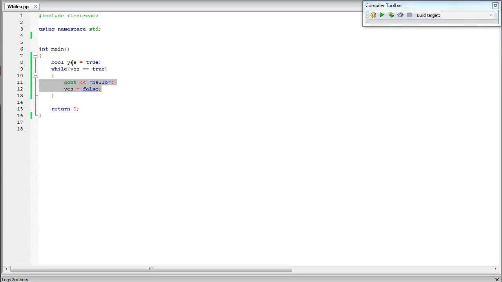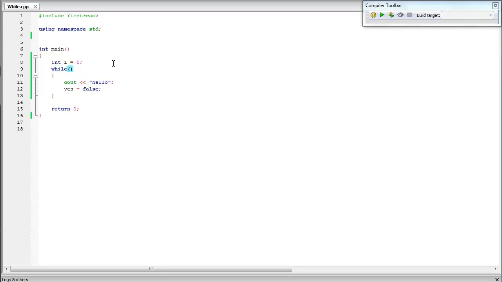Simple as that. So for example, if we want to turn a while loop into a for loop, we can do it by doing the following code. So we declare the variables outside of the while loop. So int i equals 0.